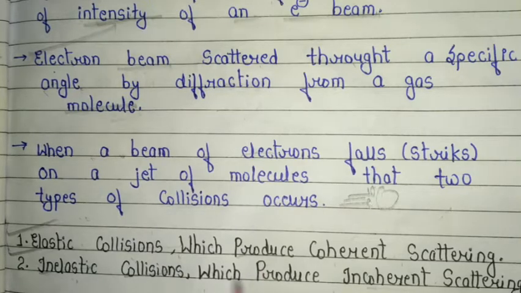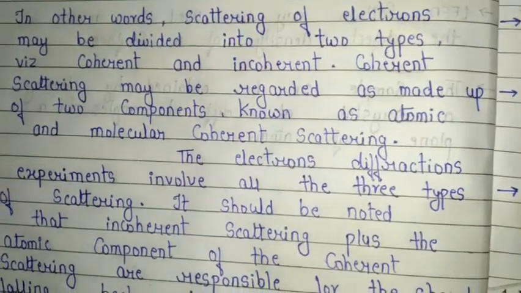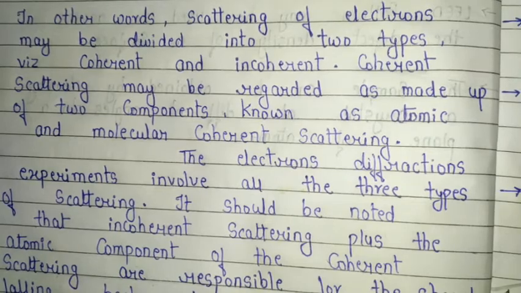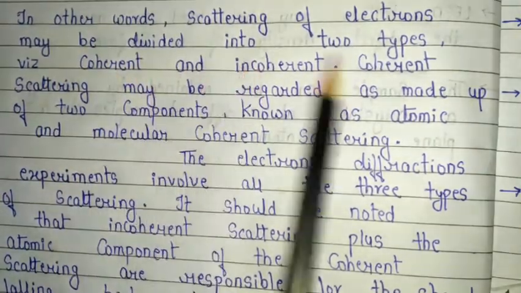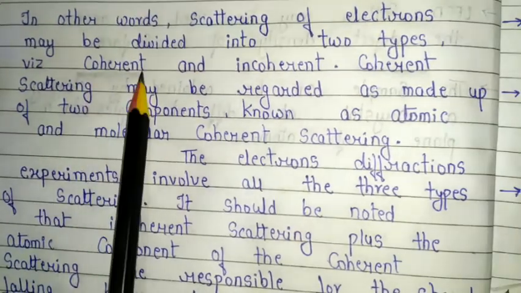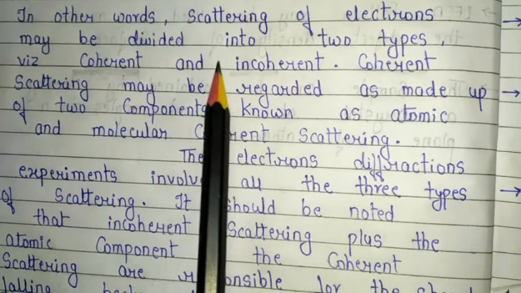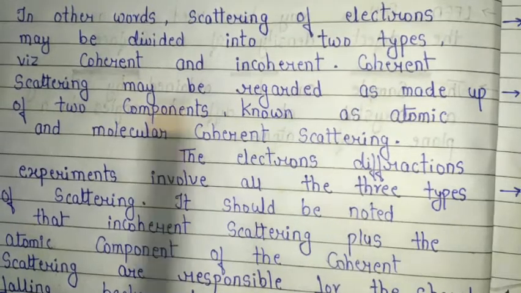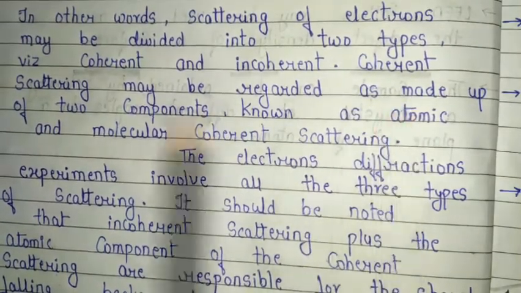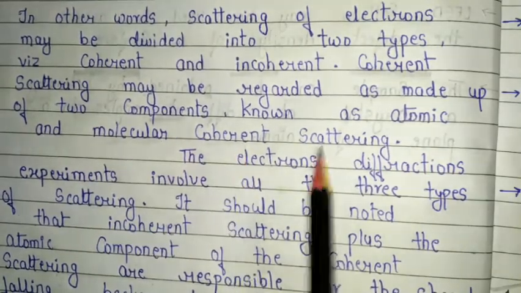These are the basic concepts of the Viral equation. In other words, in very easy language, scattering of electrons may be divided into two types: coherent and incoherent. Coherent scattering may be regarded as made of two components, known as atomic and molecular coherent scattering.